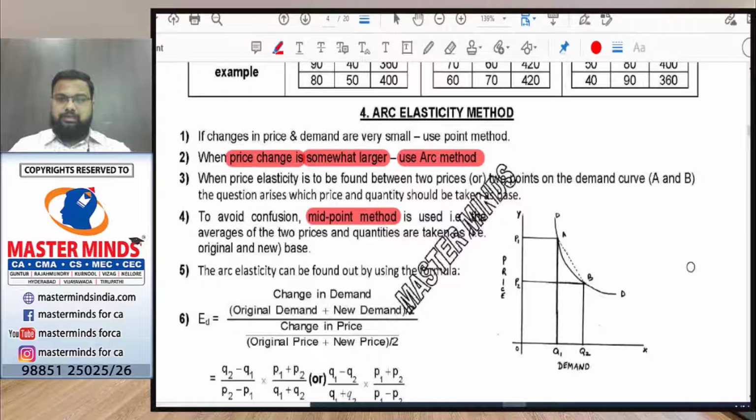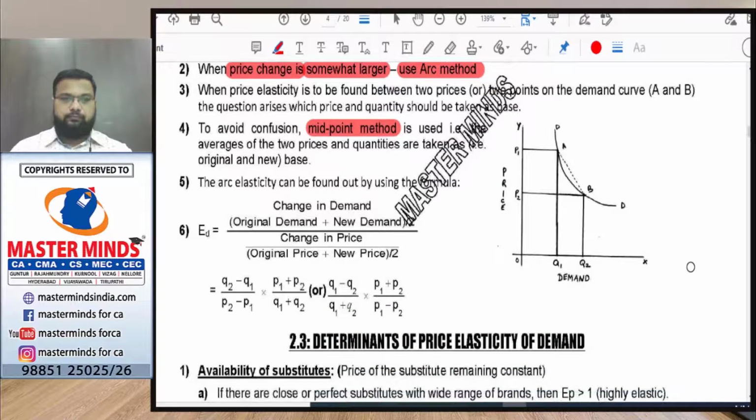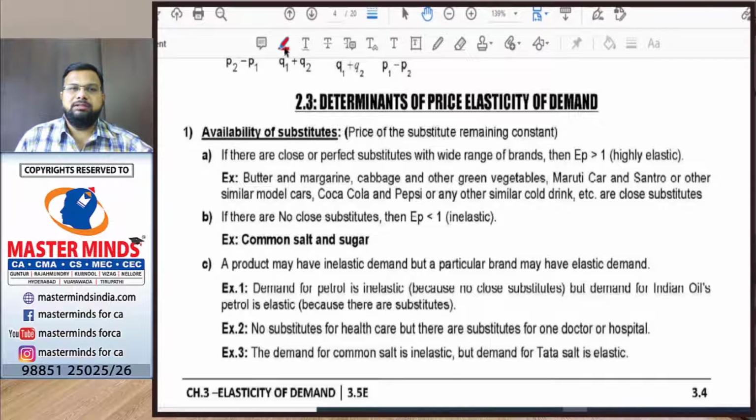As you can see here, the formula: price elasticity can be represented as EP or ED. It equals (Q2 minus Q1) by (P2 minus P1) into (P1 plus P2) by (Q1 plus Q2), or (Q1 minus Q2) by (Q1 plus Q2) into (P1 plus P2) by (P1 minus P2). Whichever formula, we can use it. So these are the 4 different methods using which we can calculate price elasticity of demand.